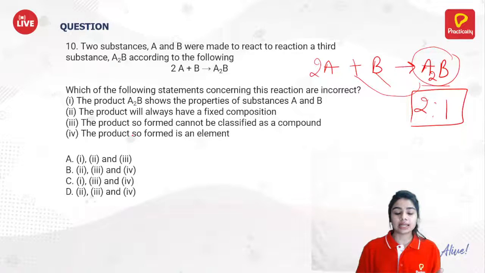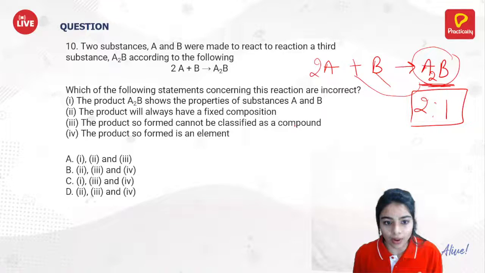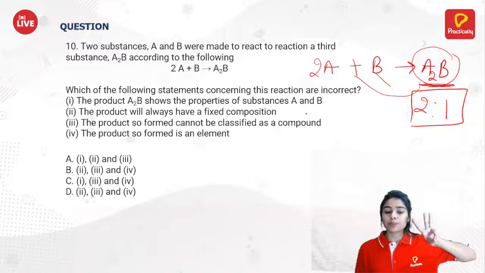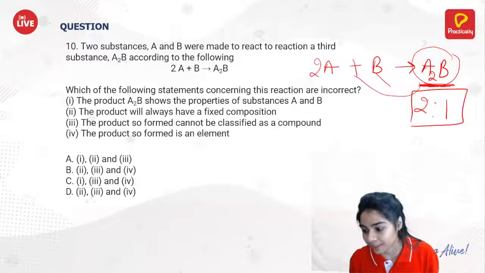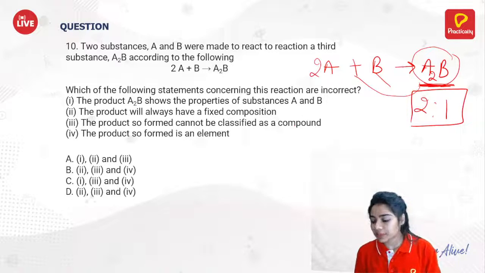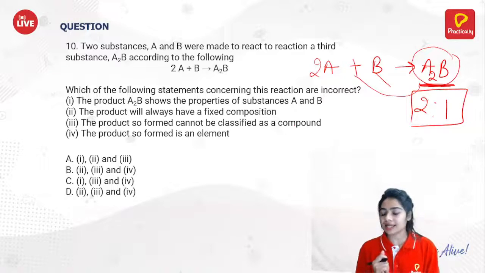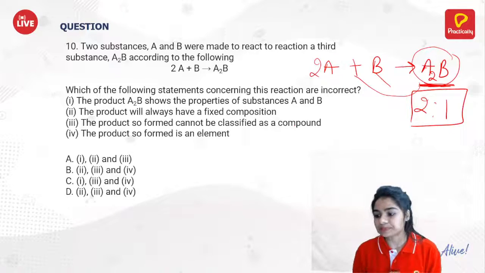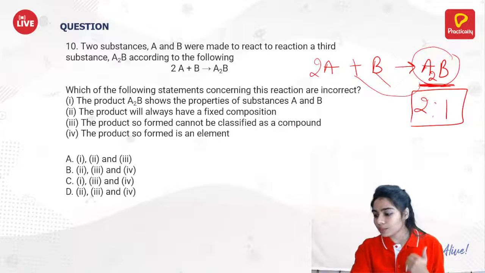Third, the product so formed cannot be classified as compound. That means this A2B is not classified as compound. Fourth, the product so formed is an element. That means this product is your element. What do you think, which are the incorrect statements? So Nishant is saying statements first, third and fourth. That means your option C. Option C. Okay.